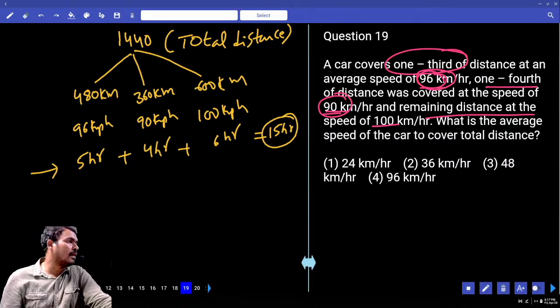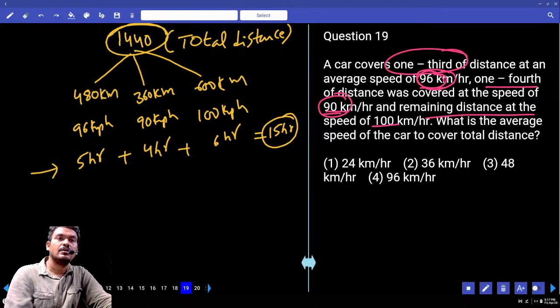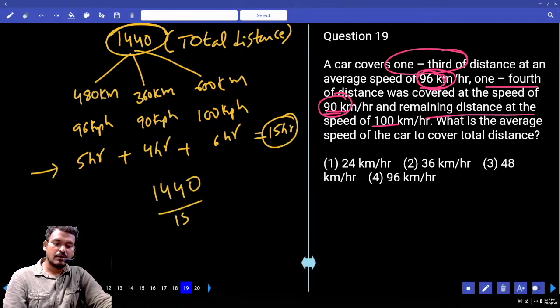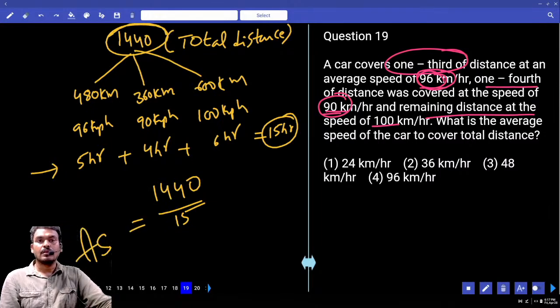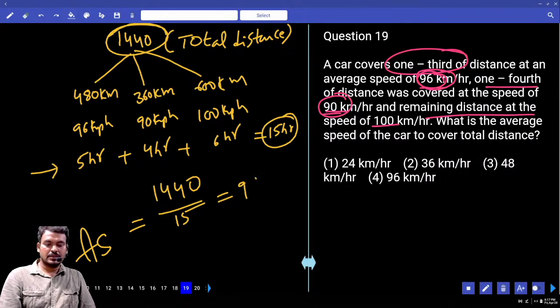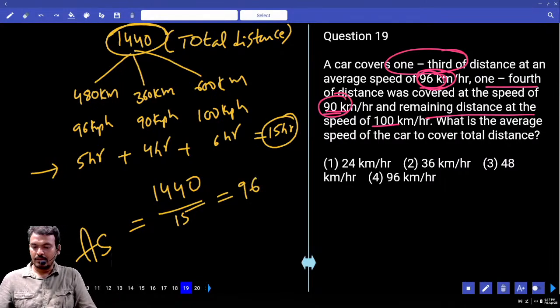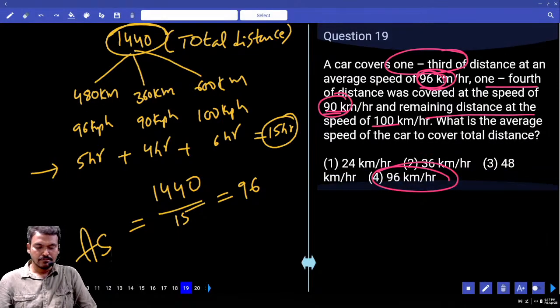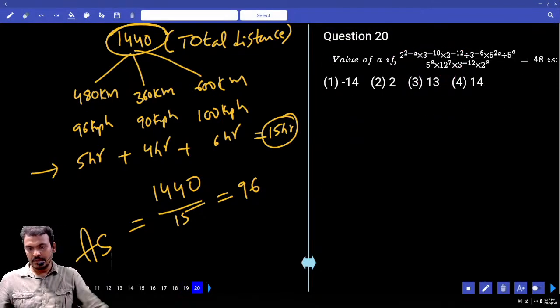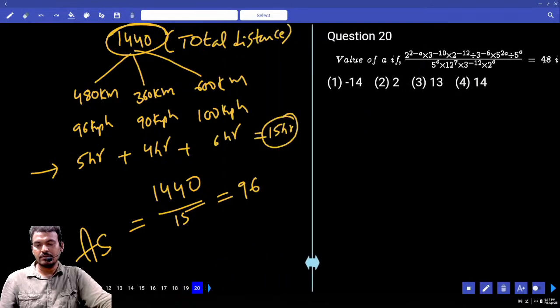What is the question here? Average speed. Average speed means total distance by total time. What is the total distance? 1440. Total time is 15. That is equal to the average speed. 15 times how many is 1440? 96 km per hour. Next, question number 20.